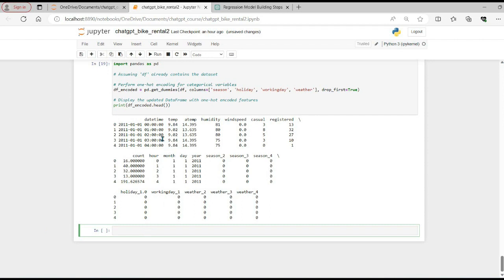We will drop unnecessary columns, especially the datetime column. We don't need it. We are also going to remove the casual and registered columns, because again we only require the count column, and count is basically a summation of casual plus registered. If we keep casual and registered in training the model, it will create a target leakage as well. So let's remove these 3 columns, which are datetime, casual and registered.